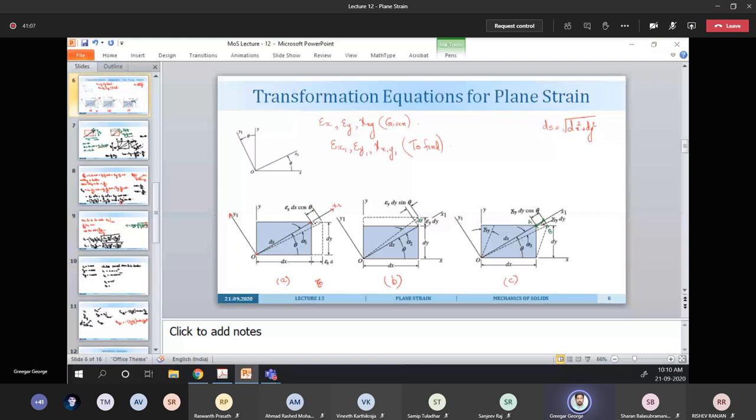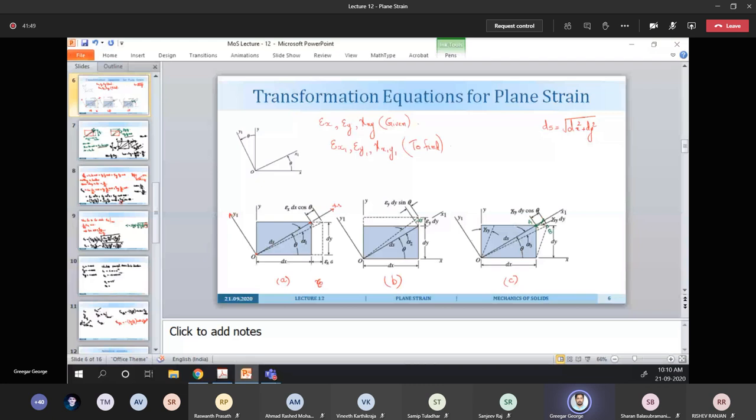In this figure, epsilon x dx cos theta is the change in the length along x direction. So what is epsilon x dx sin theta here? In figure A, that will be the length of the perpendicular that is dropped there, sir. Length of the perpendicular. And now epsilon x dx sin theta will be the length of the perpendicular, and if you take a derivative with respect to ds,